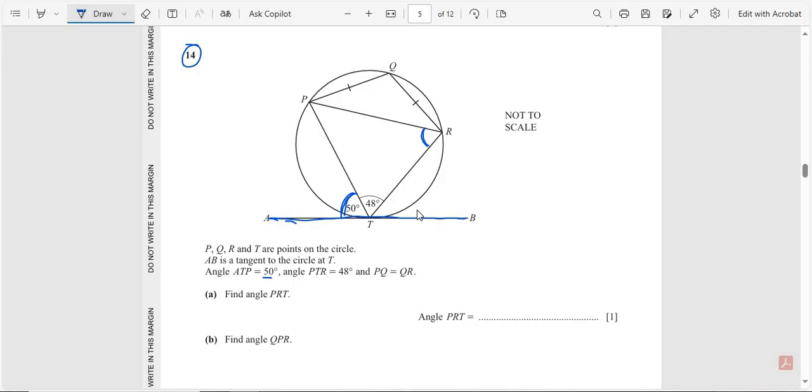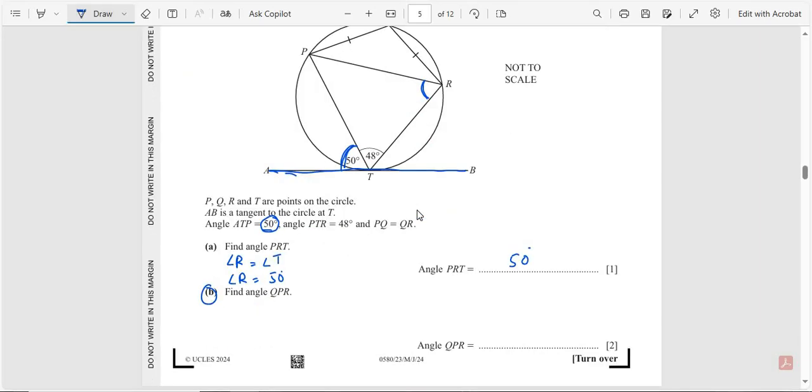This angle and this angle are alternate angles, so angle R is equal to angle T. Angle R is equal to angle T. Angle T is equal to 50 degrees. So the answer is 50 degrees.